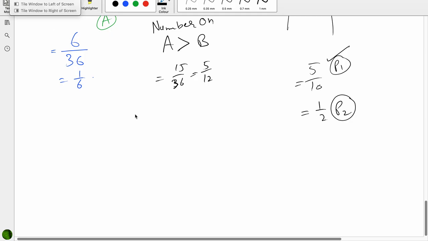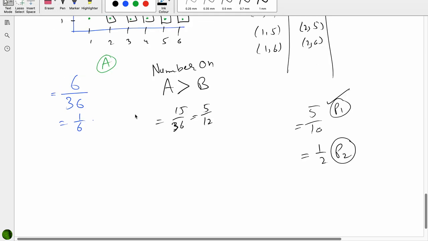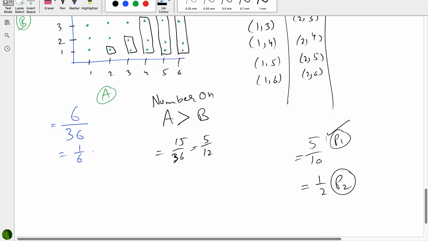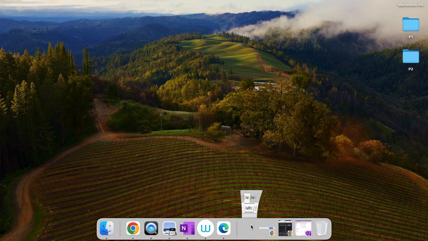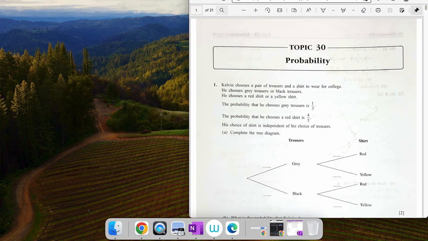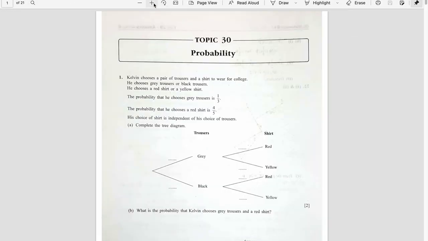Any doubts till now before we move on to practice questions? Okay, P1 first.